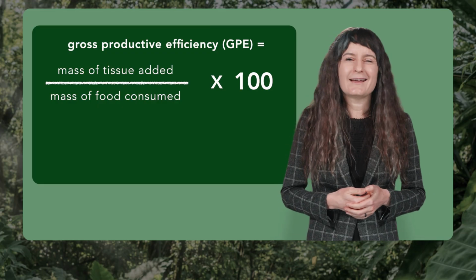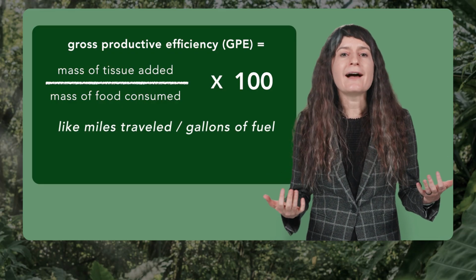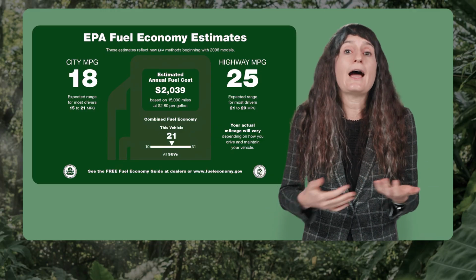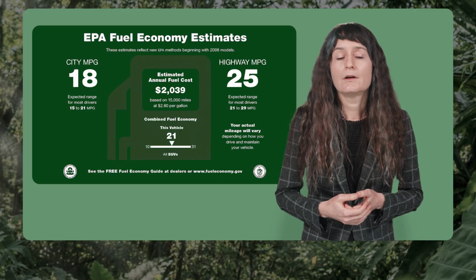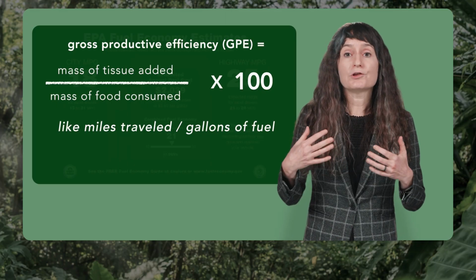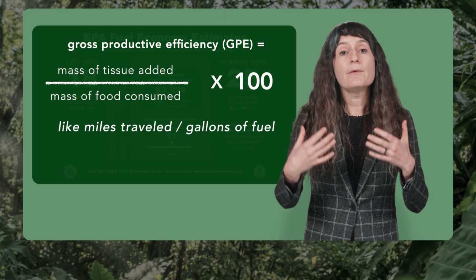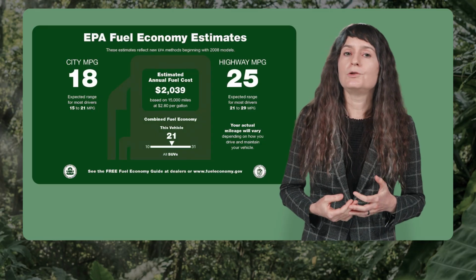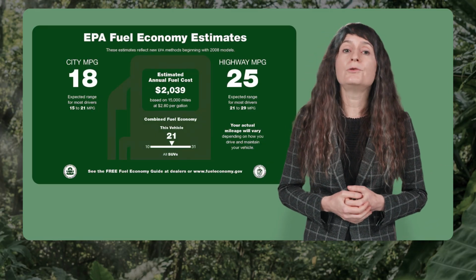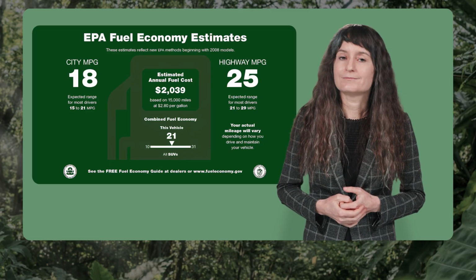You can think of this as miles traveled per gallon of food. Miles per gallon is a common metric that we understand to mean how far you can go for the amount that you put in. The same thing applies to gross productive efficiency. How much mass of tissue do you add for the mass of food that you put in? Are you an electric sedan that requires very little gas to go a mile? Or are you a 30-year-old SUV?